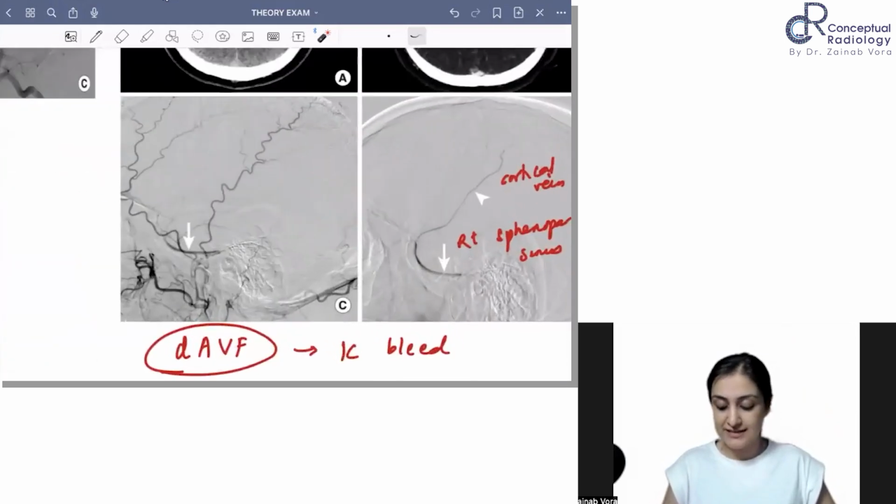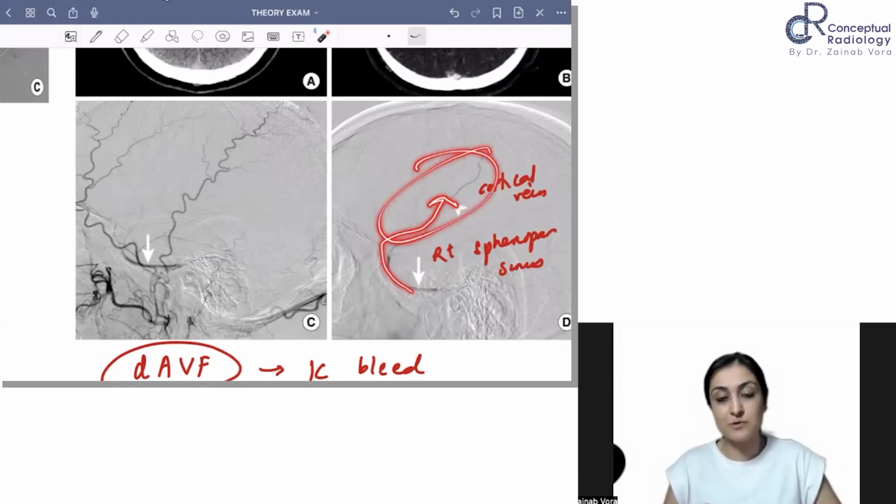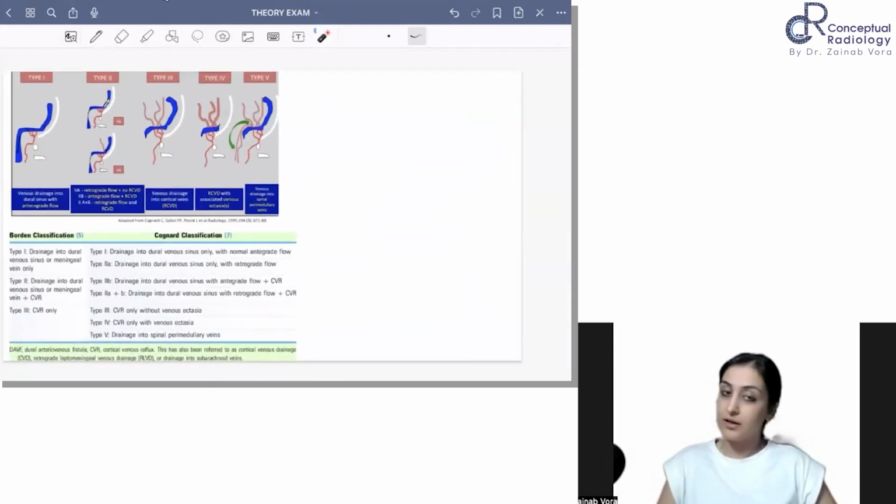So in this case, if we appreciate, we can see how there is flow. It is retrograde. Can I say this is retrograde? Absolutely. This is retrograde into cortical veins, but the cortical veins are not dilated. So our case is going to be somewhere here, this one, type 3.